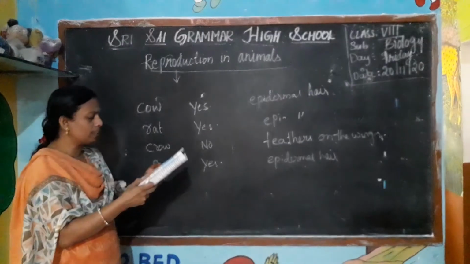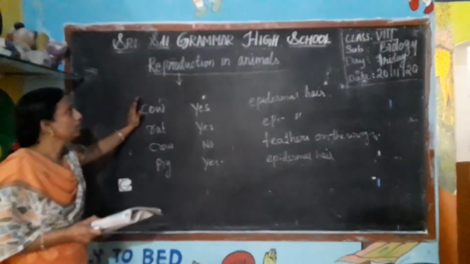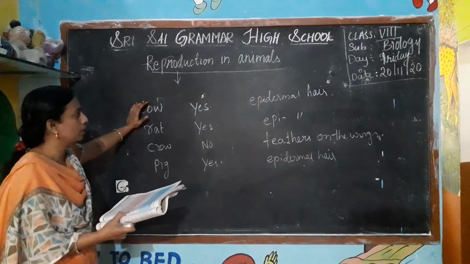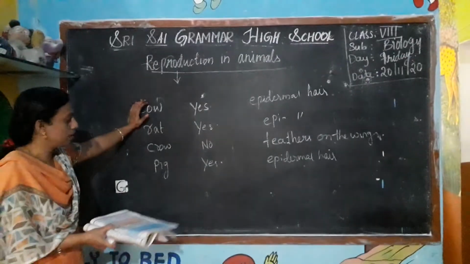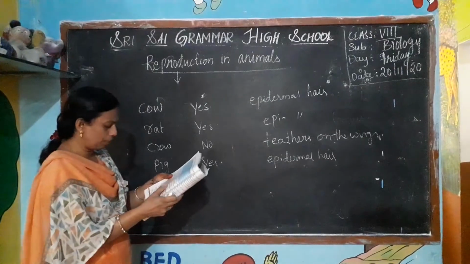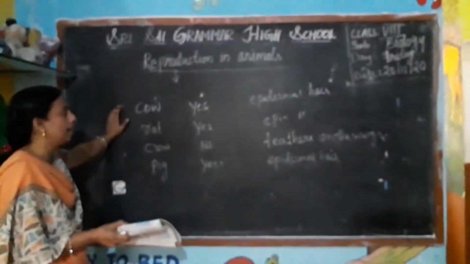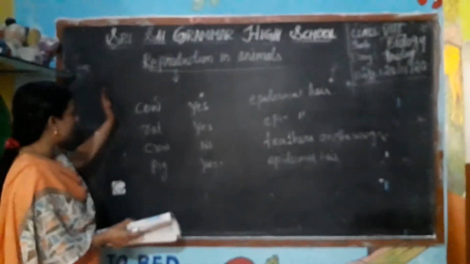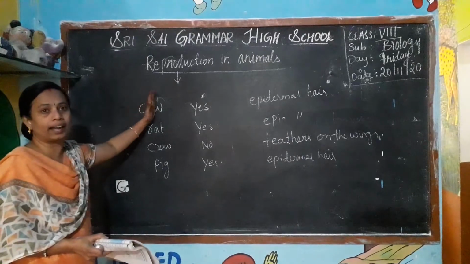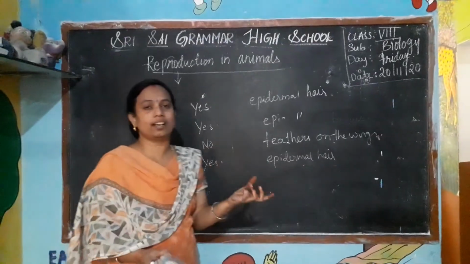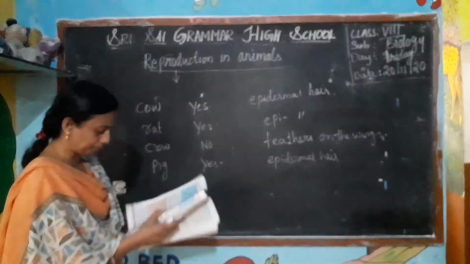Okay, continue. Write this in your textbook. Only some of them have been given. The rest of them you write in your classwork. So some of the animals have the epidermal hair and also the external ears. By seeing this, we can find which ones give birth to young ones and which ones lay eggs.